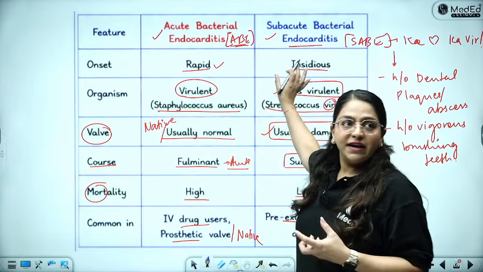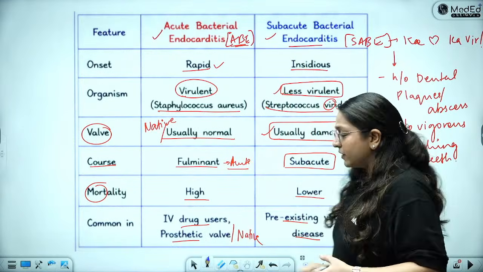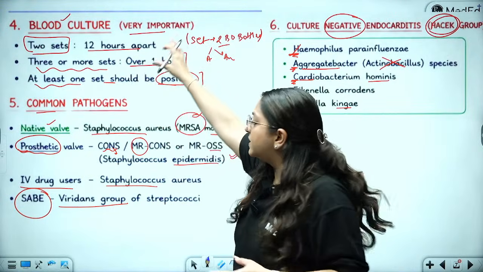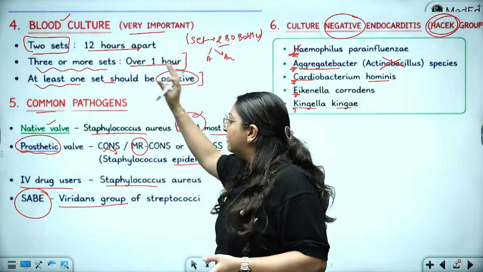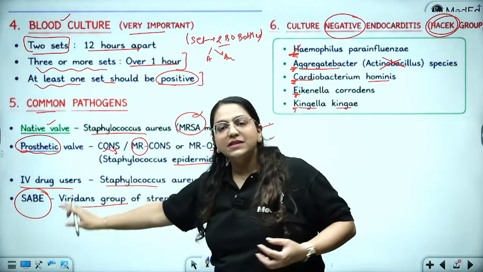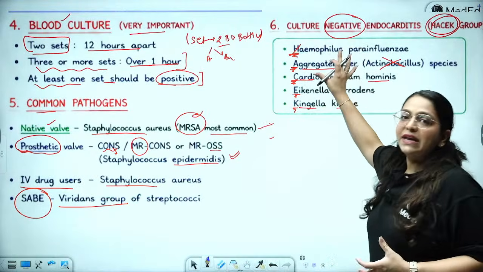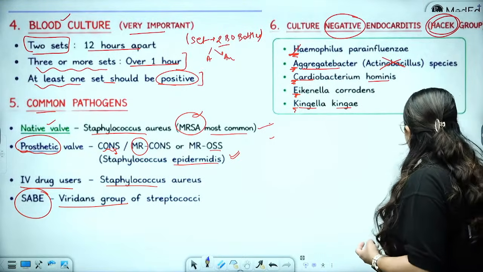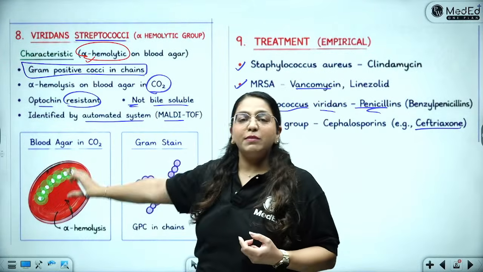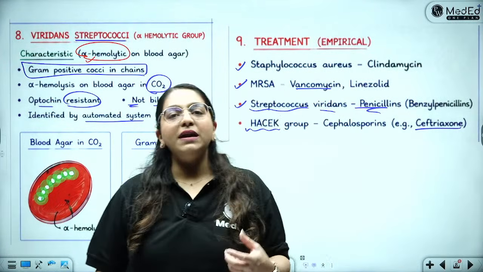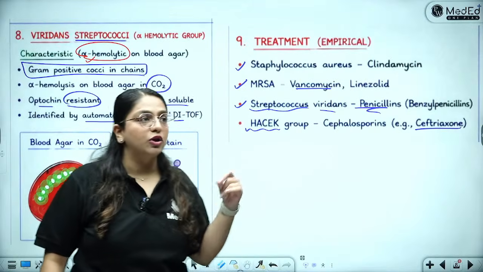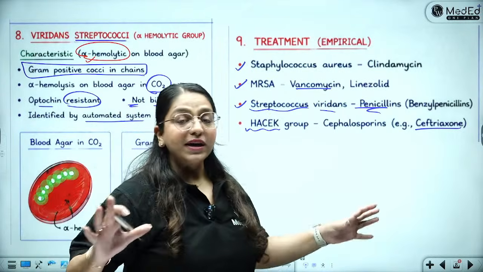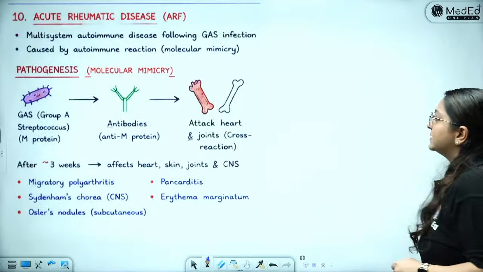There can be two types of bacterial endocarditis, ABE and SABE, and you know the drill of ABE and SABE. Then you will tell that in the lab diagnosis we will collect two sets of blood cultures 12 hours apart. Either they will grow Staph aureus in a native valve, CoNS in a prosthetic valve, and viridans in a subacute bacterial endocarditis, or they will not grow anything. Reason being the HACEK group of bacteria which cannot be cultured but still cause bacterial endocarditis. Then you can tell a little about the viridans group, which is alpha hemolytic on blood agar, optochin resistant and non-bile soluble. Treatment of course depends upon whatever organism has come out. So done and done. Okay, this is the flow, this is the format in which you remember bacterial endocarditis.